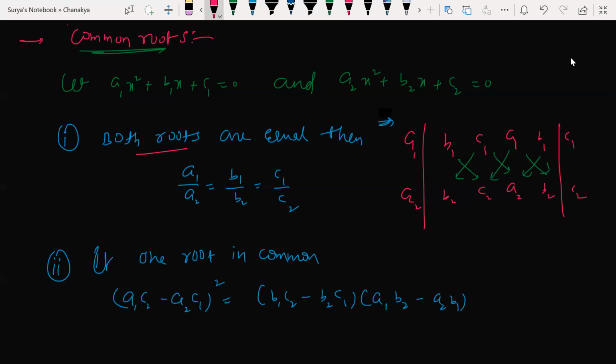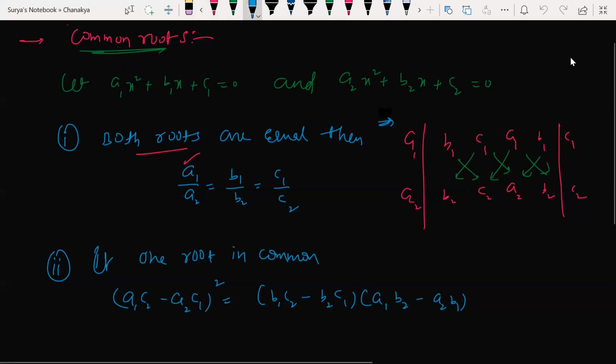If both roots are in common, A1 by A2 is equal to B1 by B2 is equal to C1 by C2. Very simple. How did we get this? This by this, this by this. Basically, I'm taking a ratio of corresponding terms: the coefficient of x square, b1 by b2, c1 by c2. That formula is for both roots in common.